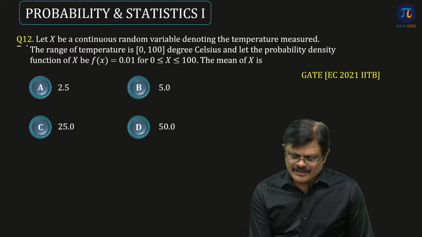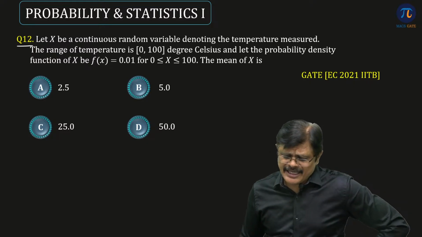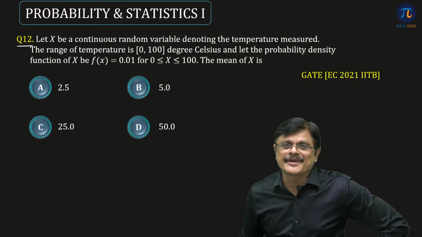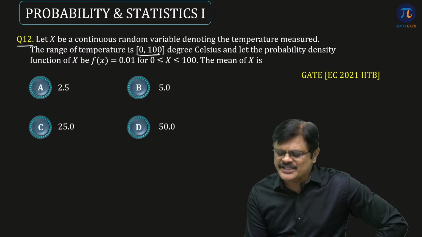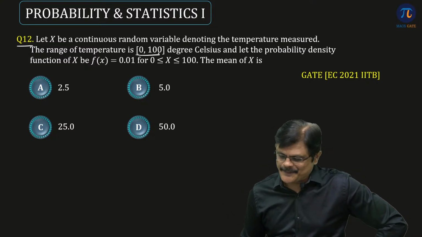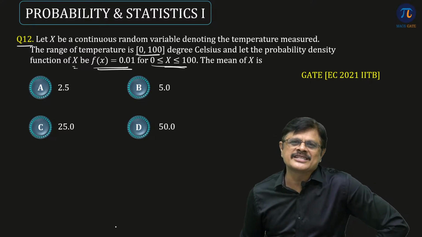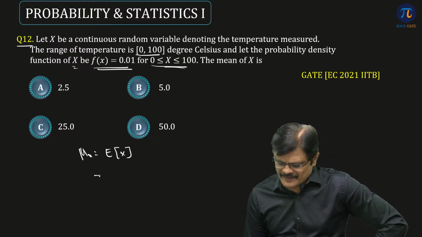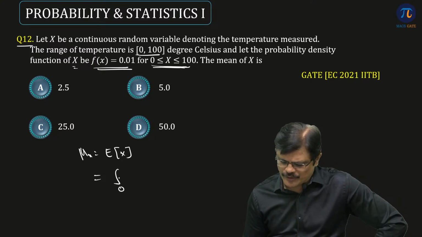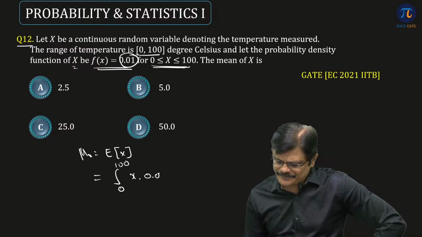Yeah. So I think we conclude with the last question, a simple one. X be a continuous random variable denoting the temperature measured. Let it measure whatever it is, we don't care, sir. The range of temperature is 0 to 100 degrees Celsius. Let the probability density function be given from 0 to 100. What is the mean of x? Mean of x is nothing but the expected value of x. Continuous random variable, so integral minus infinity to plus infinity, but here it is given from 0 to 100. So 0 to 100 x into f(x), 0.01 dx.